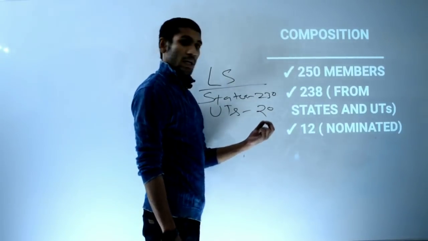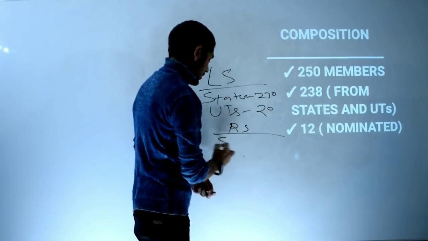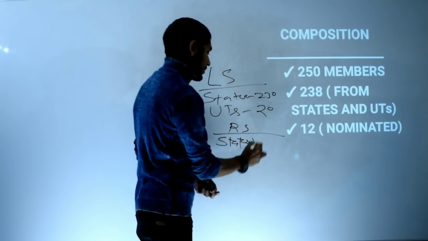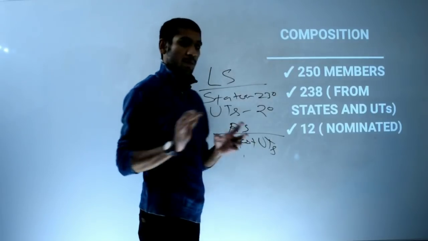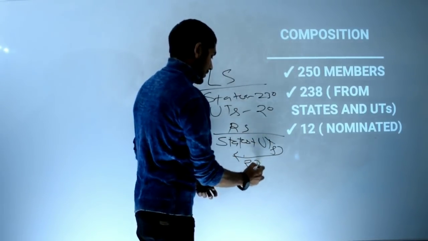But in Rajya Sabha it is states plus UTs, there is no separation here, it is done combinedly. So it is 238.